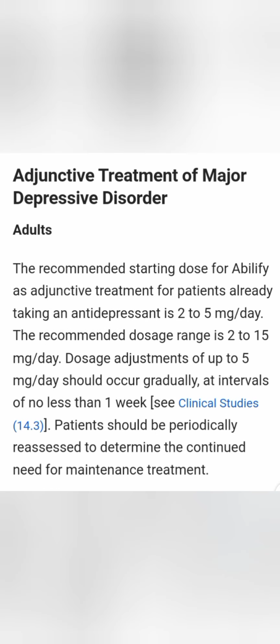Then adjunctive treatment of major depressive disorder. The recommended starting dose for Abilify as adjunctive treatment for patients already taking an antidepressant is 2 to 5 mg per day. The recommended dosage range is 2 to 15 mg per day.